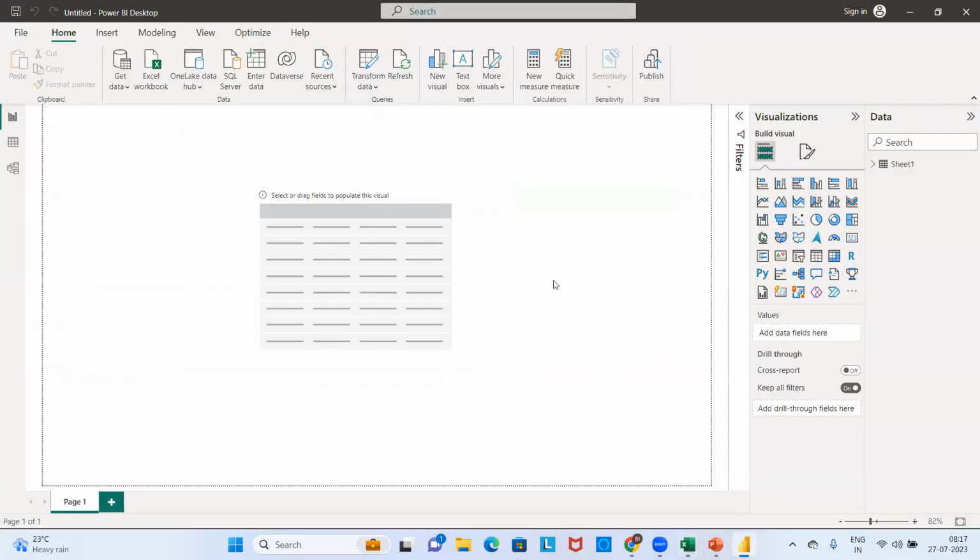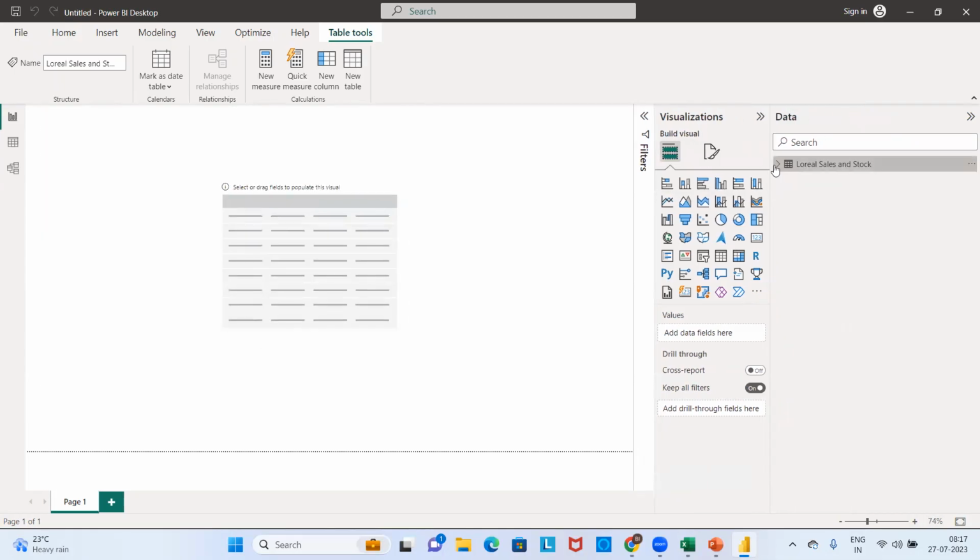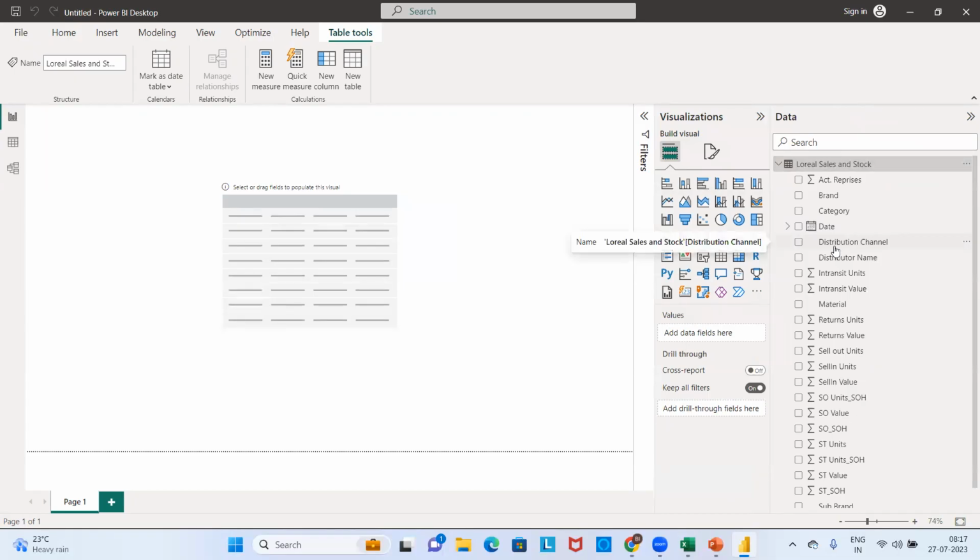Seema, after loading the data, you can see that the file is loaded over here. You can just rename the file L'Oreal sales and stock. You can rename the file over here. Now you can see.